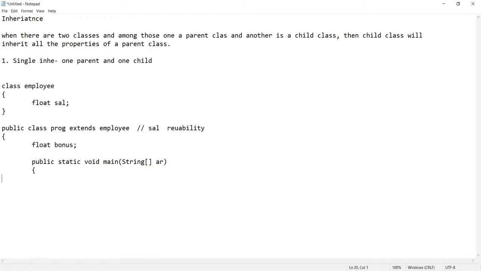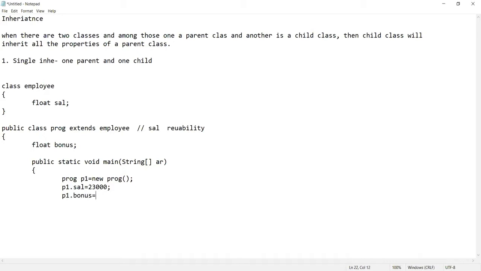So for which class do we need to create the object? Obviously, the child class, because it has both properties, salary and bonus, right? So I have declared, suppose, the object of a programmer class. Now suppose p1 dot salary is equal to, we wrote here 23,000, and p1 dot bonus.